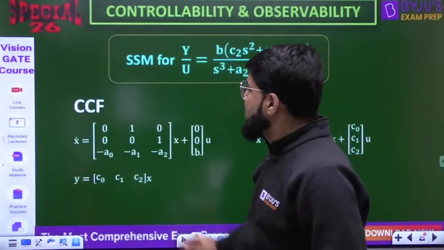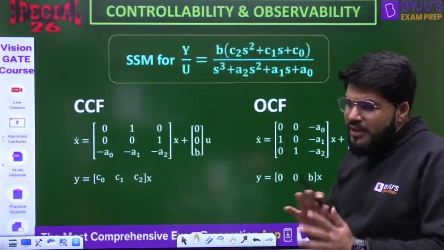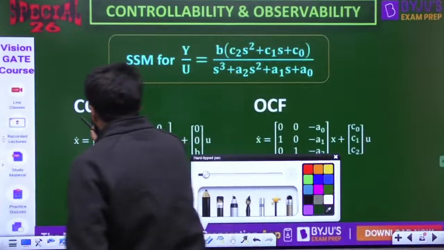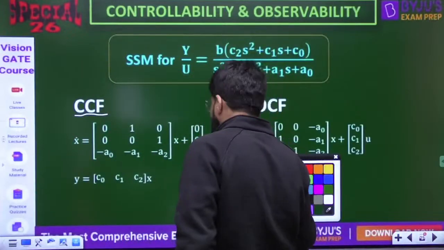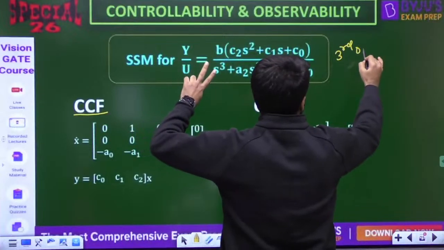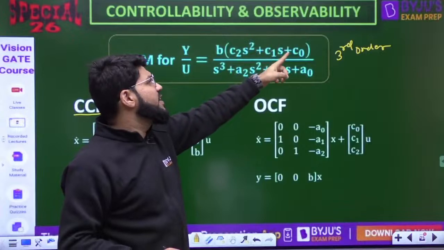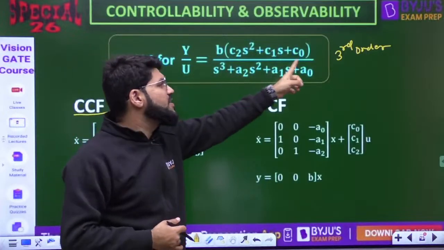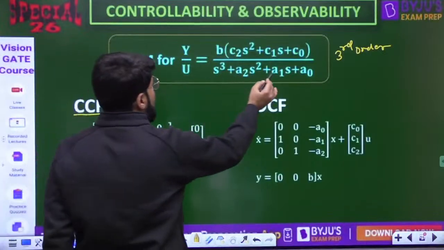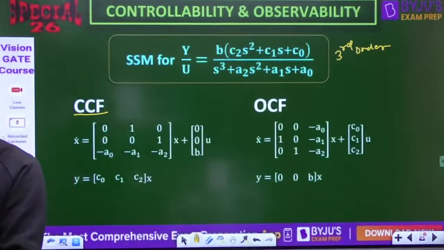Similarly, you can have the CCF form for the third order as well. Because I'm going to tell you some tricks around CCF and OCF, that is why I'm revising the form. So look at this CCF. Suppose a third order system is now given to you, where Y by U is equal to b times (c2 s square plus c1 s plus c0) divided by (s cube plus a2 s square plus a1 s plus a0).